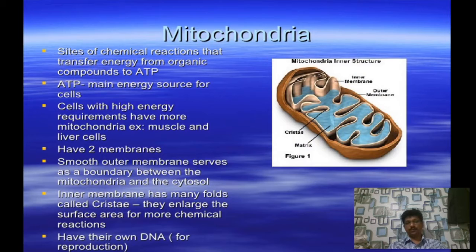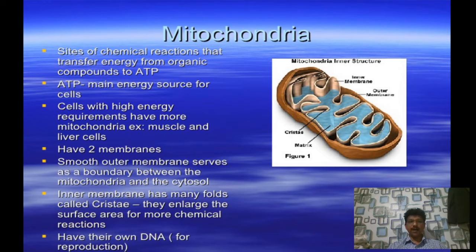First of all, we have to understand the important cell organelles. It is also called the powerhouse of the cell, that is the mitochondria. Mitochondria are the site of chemical reactions that transfer energy from organic components to ATP. ATP means the energy source for the cell.